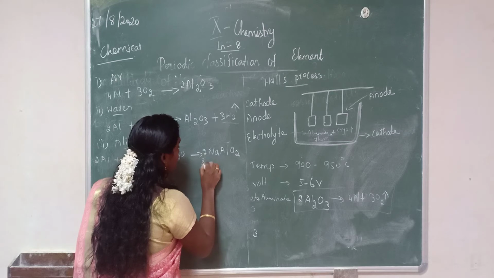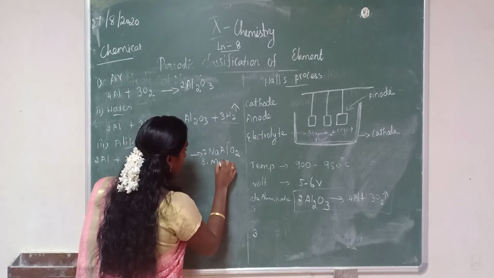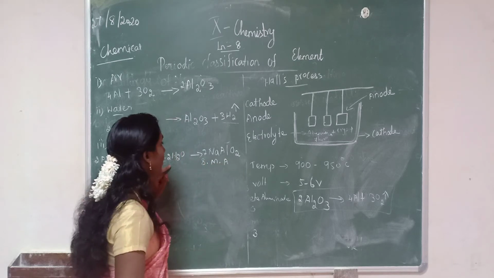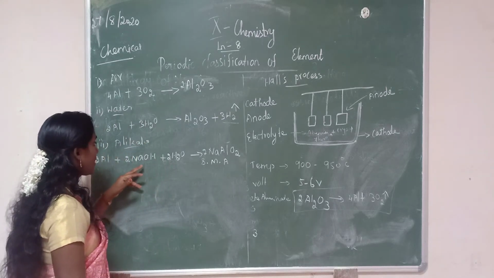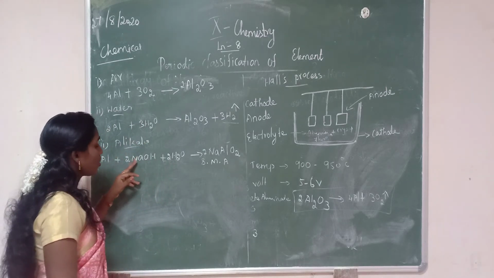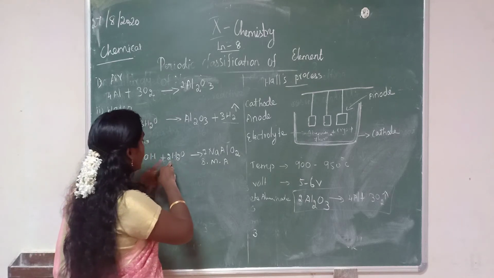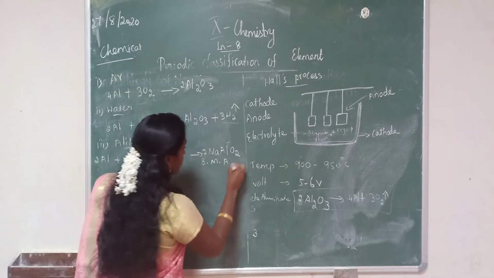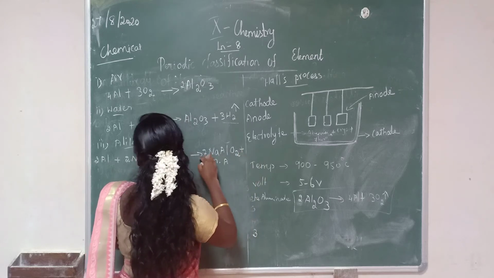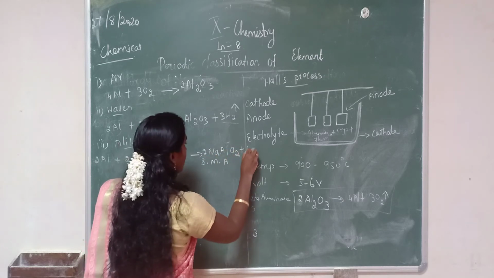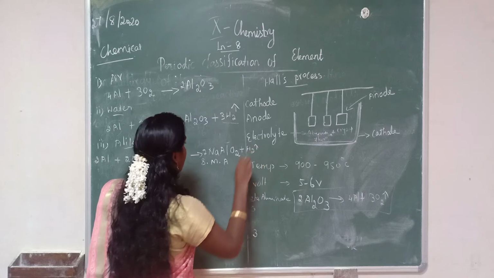So this is called sodium meta-aluminate. Remaining, what are the products? Water is there, so 2 hydrogen here and 4 hydrogen there. Totally 6 hydrogens, and that hydrogen gas will be liberated.